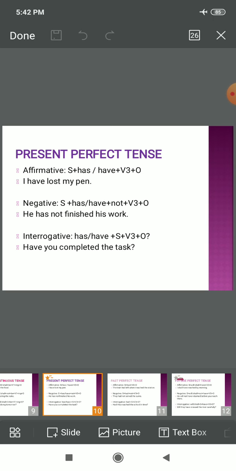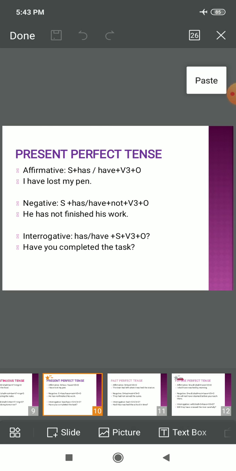Next example, again the same rule, only adding not in that. So see, he has not finished his work. Has not. We know that out of has and have, we add has with he, whether it is he or she or any singular except I. Any singular subject we use has. He has not finished his work. We can also make a similar sentence. So how it goes? They have not finished their lunch. So with they, we will use the helping verb have.